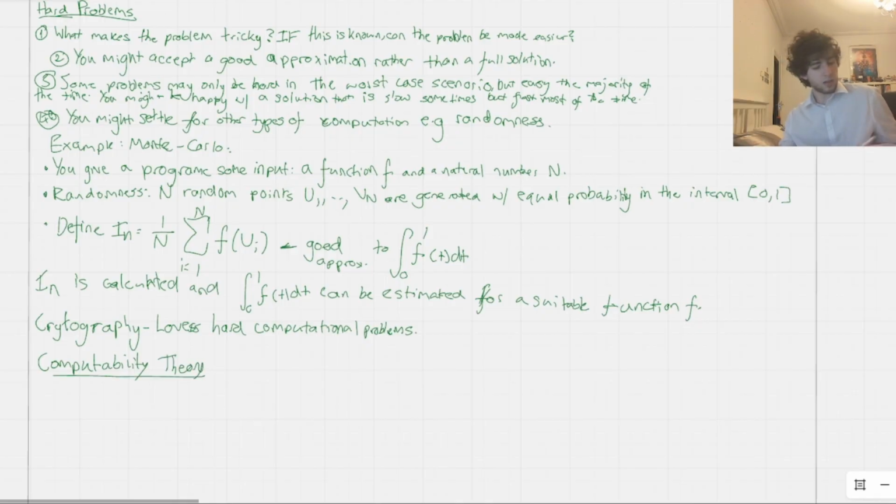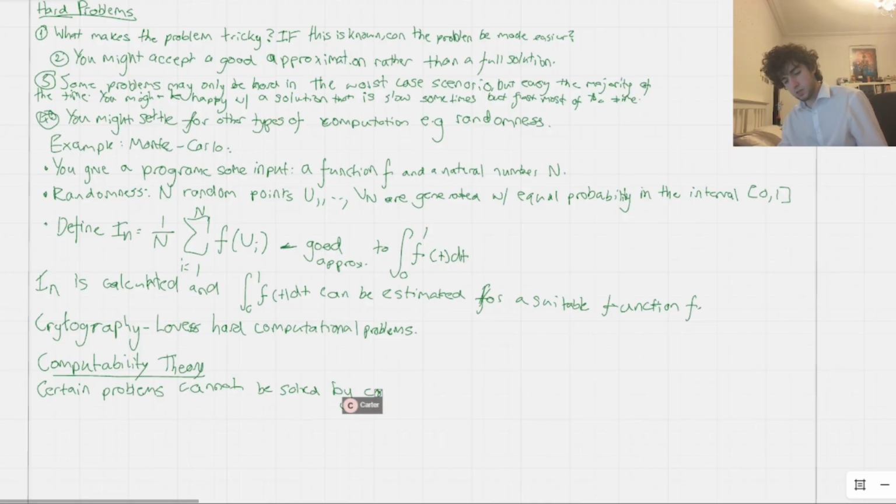But ultimately, something we do know for sure is that certain problems cannot be solved by computers. There are problems out there, things that we know computers cannot solve, no matter how good the computer is. Unfortunately, that's the reality. Some problems cannot be solved by computers.